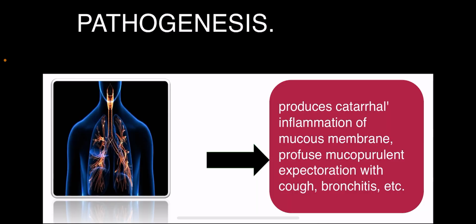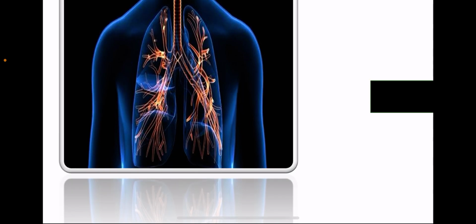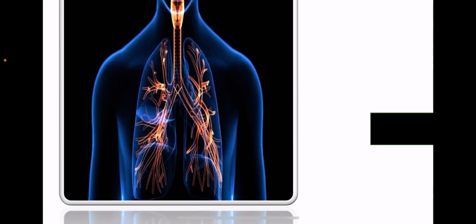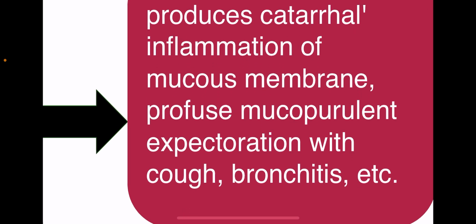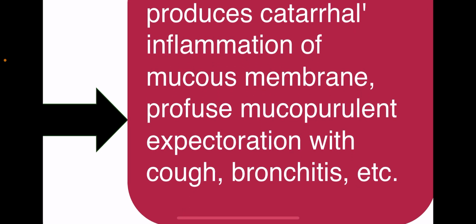Acting on the respiratory system, Stannum will cause profuse catarrhal inflammation of the mucous membrane, producing a large quantity of mucopurulent expectoration. How is the expectoration in Stannum? It is profuse and mucopurulent. It induces cough and bronchitis.